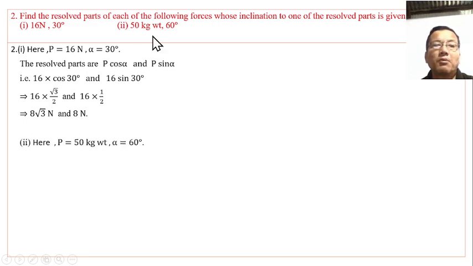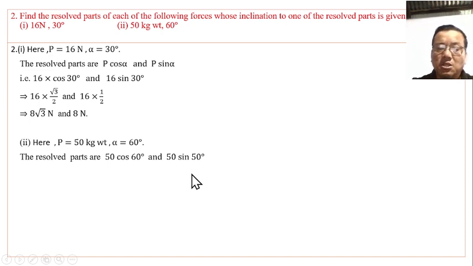Similarly, for the next, P is 50 kg weight and alpha is 60 degrees. Therefore, the resolved parts are 50 into cos 60 and 50 into sin 60.